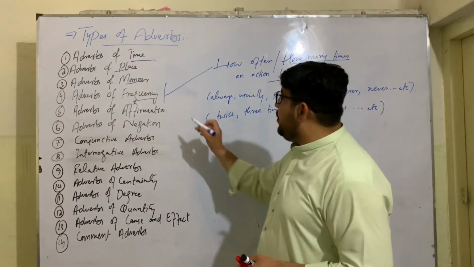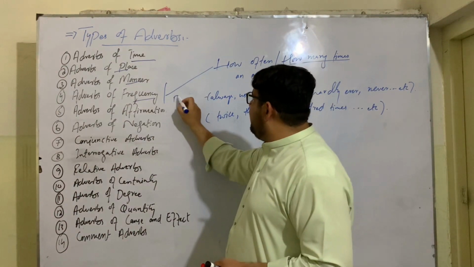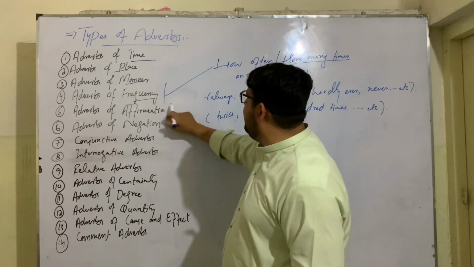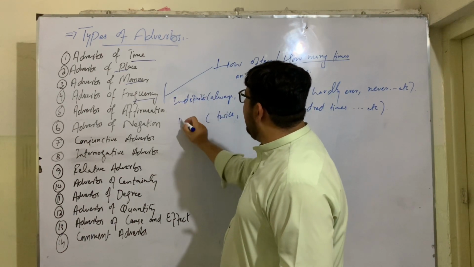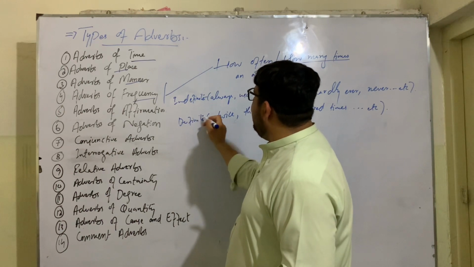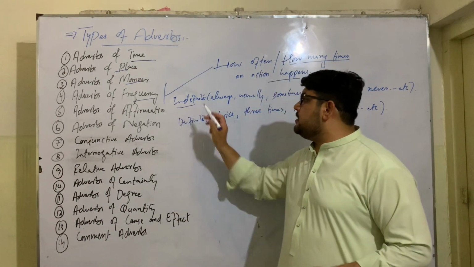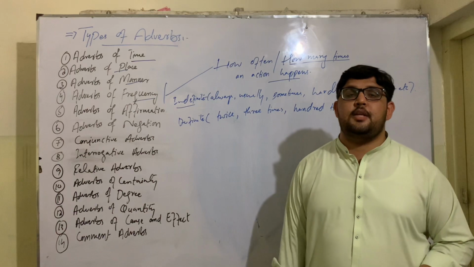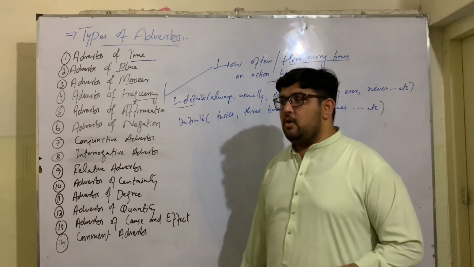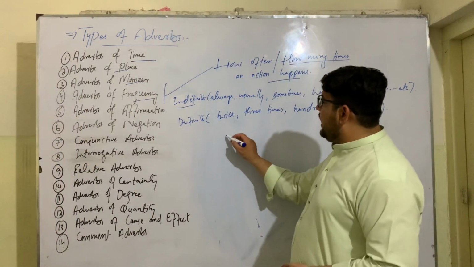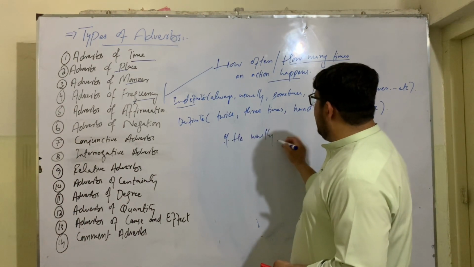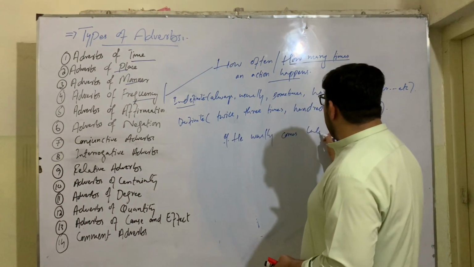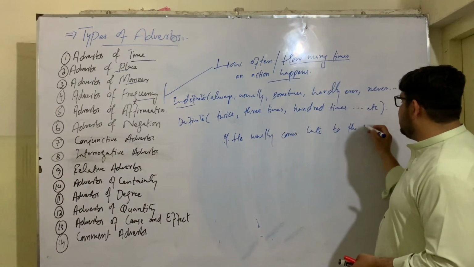Now, adverbs of frequency are of 2 types. Indefinite adverbs of frequency and definite adverbs of frequency. Indefinite adverbs of frequency are those adverbs where the repetition is unknown. For example, he usually comes late to the class.